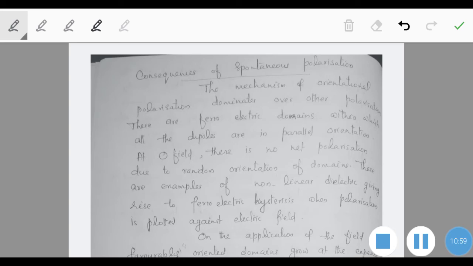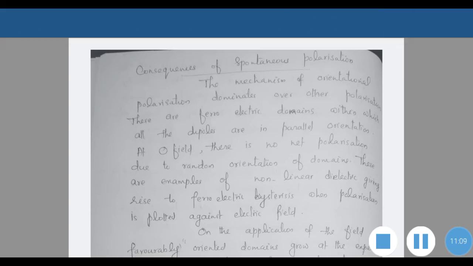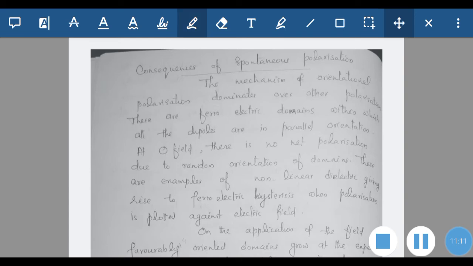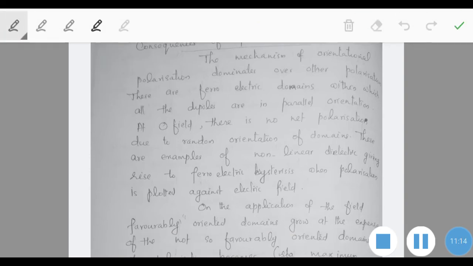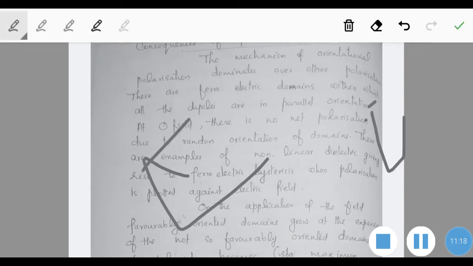There are ferroelectric domains within which all the dipoles are in parallel orientation. That is also important. In a ferroelectric substance we have certain types of domains. Suppose we draw certain regions like this.